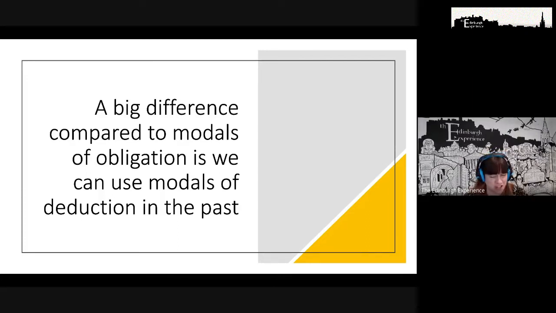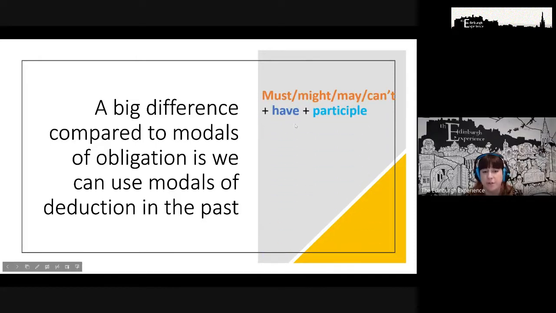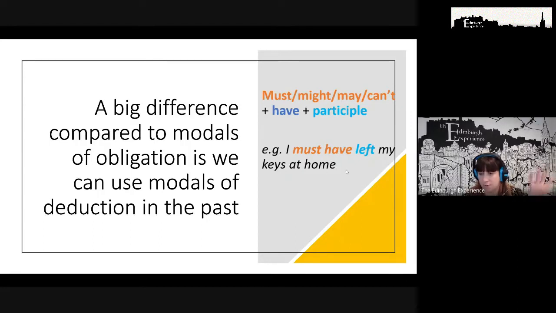And that functioning is really important. Okay, remember, context is key. Language without context isn't language. So if I'm using these in a function to express speculation, I can express past aspect with them. And I'll do that by using my modal verb, then have, and then the participle. So it would look like this. Yeah, I must have left my keys at home. So I'm referring to something which happened in the past. Okay.